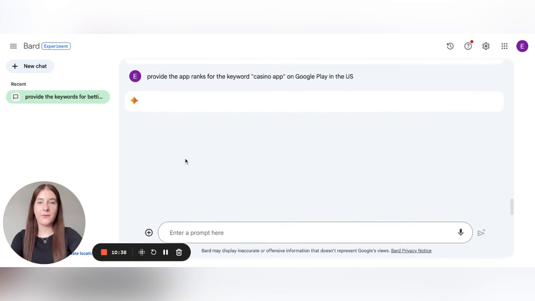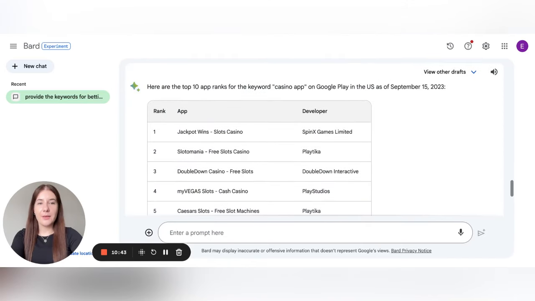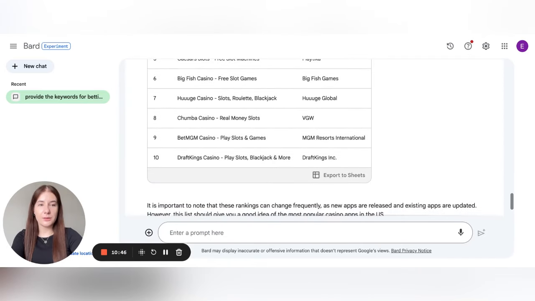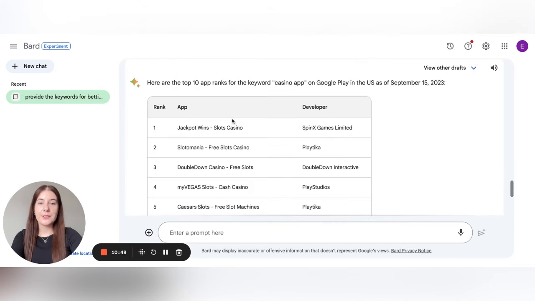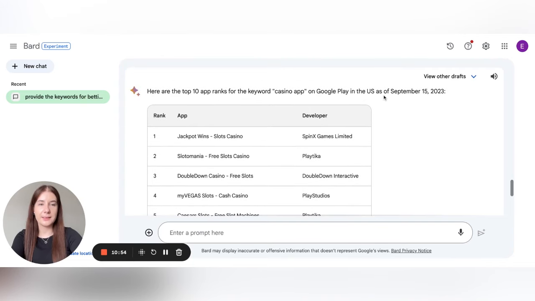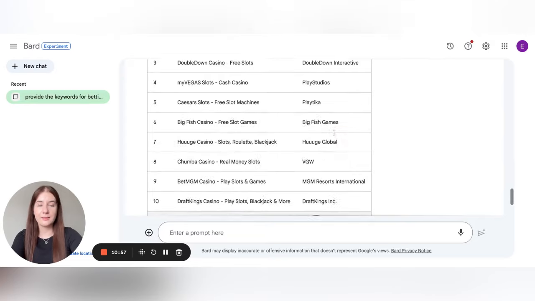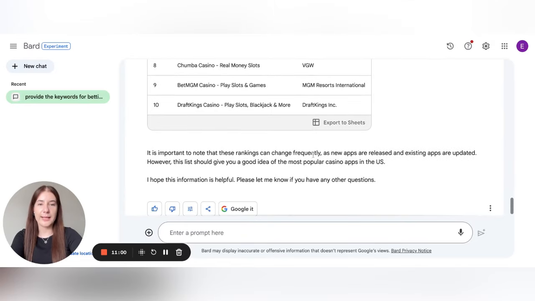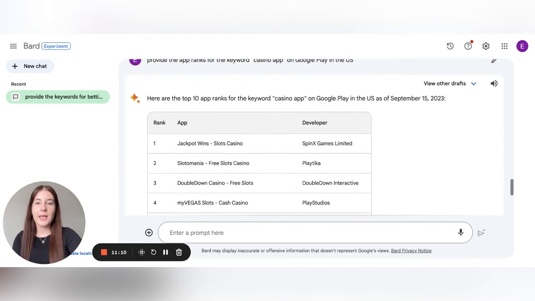And let's see if BARD will provide the real search list, which may be seen by us on Google Play in the web version, of course. So we see the list, we see the rank, the app, the developer name, and we see that this list is as of September 15th this year, and it is also possible to export this to Sheets. And of course, BARD also noticed that the ranks are not stable, they may change as new apps are released and so on. But anyway, there are some apps: Jackpot Twins, Slotomania, and Double Down Casino.